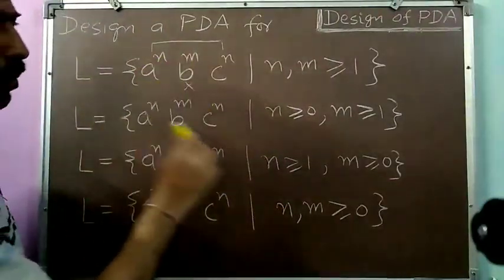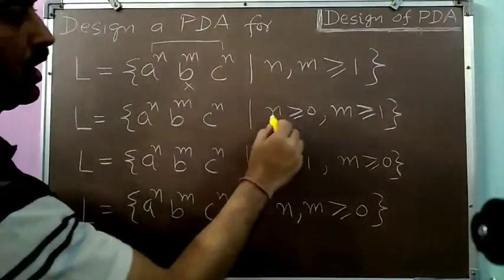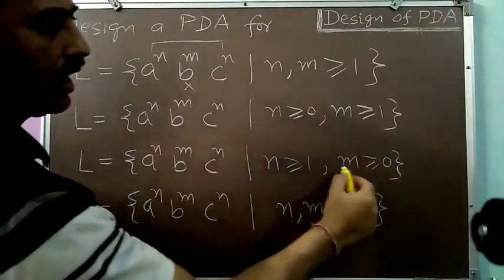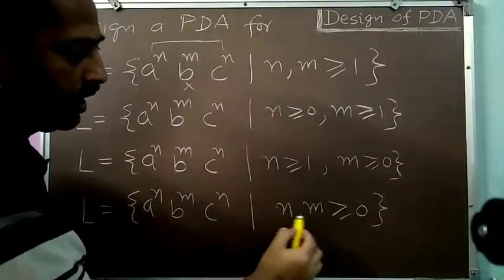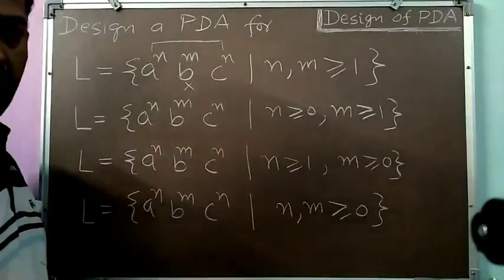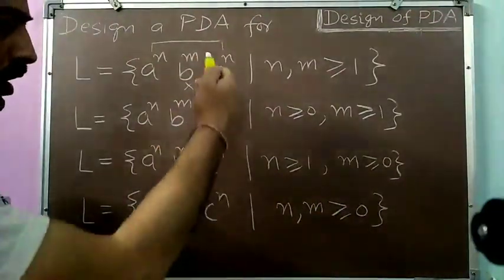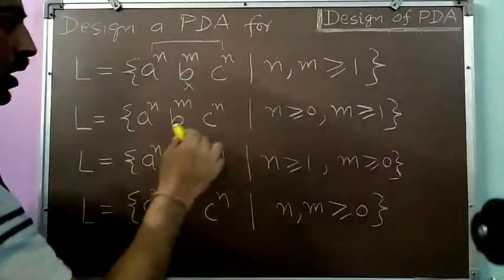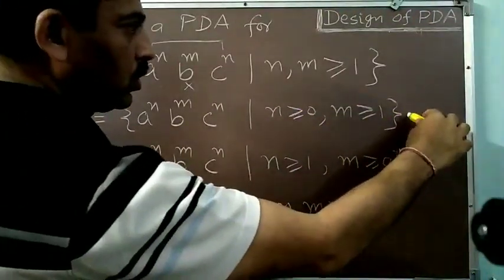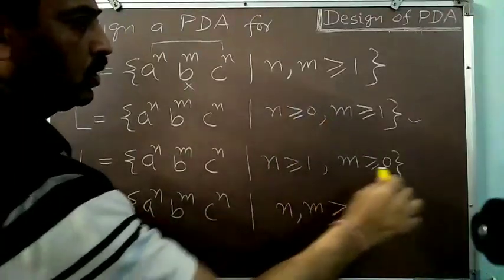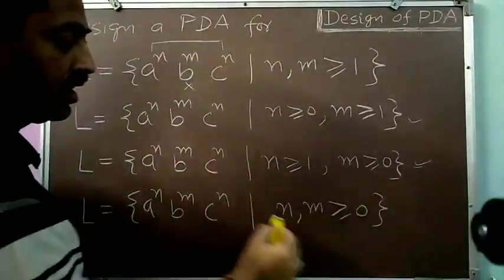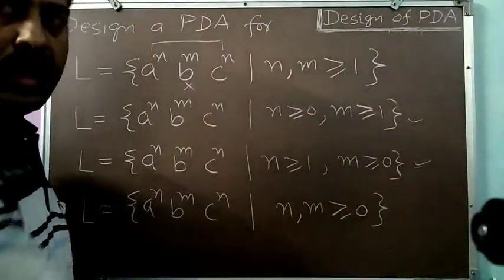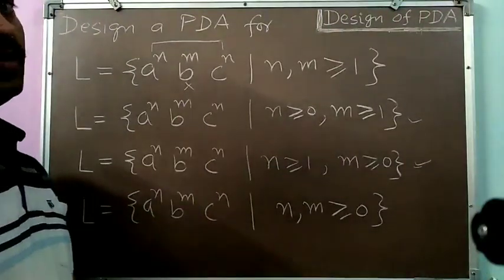Then you have to repeat the same problem for all different three situations when n is greater than or equal to 0 and m is greater than or equal to 1. And then n is greater than or equal to 1 and m is greater than or equal to 0. And then n and m both are allowed to be greater than or equal to 0. So try to solve all these four problems at home. So basically you have to first solve this problem, and then you have to extend your solution to include n equal to 0, and here you have to include m equal to 0, and here you have to include all the previous three cases, including n equal to 0 and m equal to 0. So this I am leaving as home exercise for you. Thank you all.